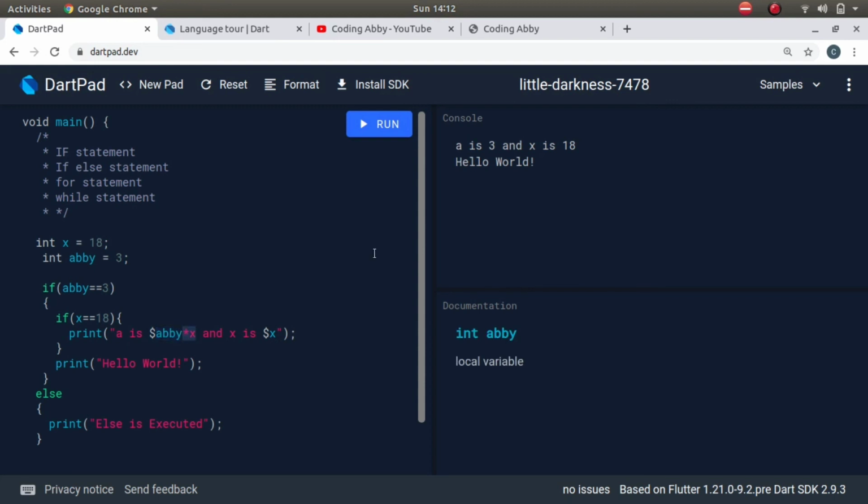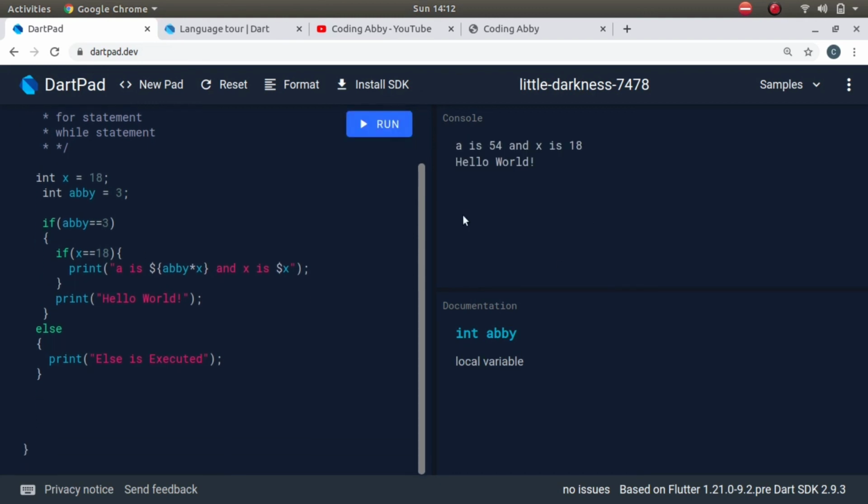This star x will now come here in the output as a string. But we want to pass it as a mathematical value, so we have to put it in curly braces. See, 3 18s are, yeah, 54, right?